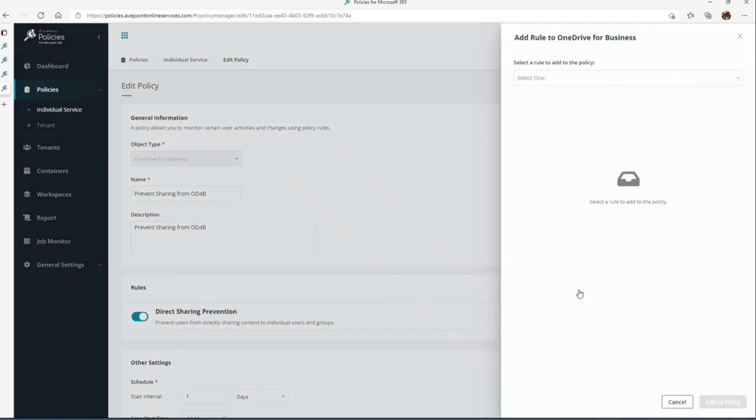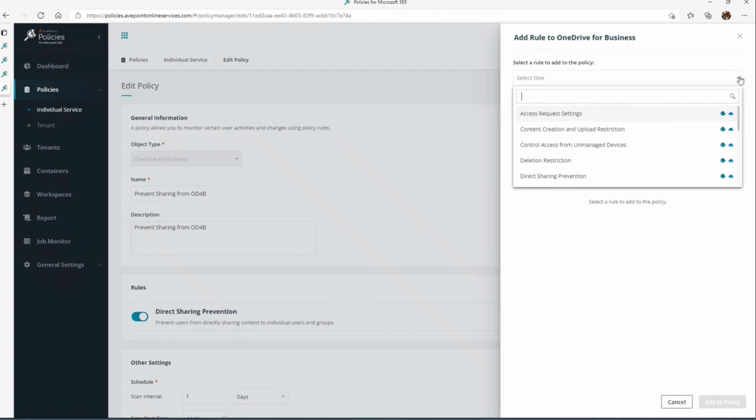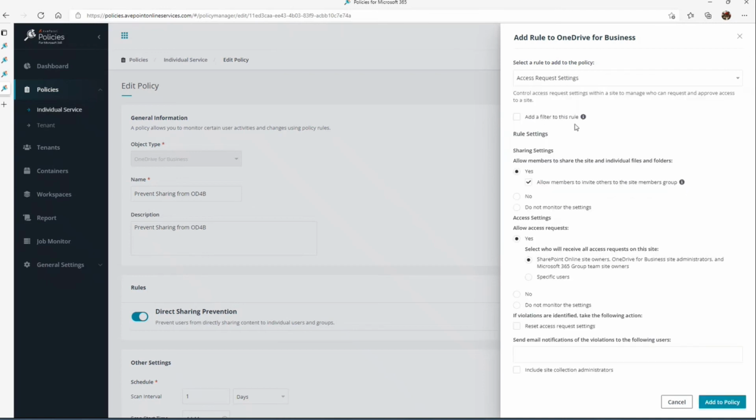If I click add rule here, now you get access to the out of the box rules that are part of your rule set that you can choose, and then configure what options you want to enforce for a particular workspace: OneDrive, Teams, or a SharePoint site.